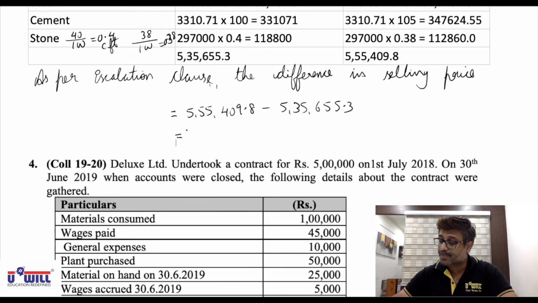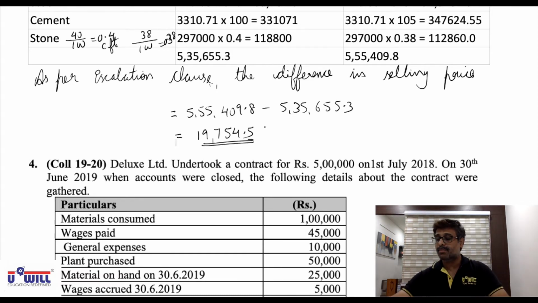That comes to 555,409.8 minus 535,655.3. That is 19,754.5. This much overall increase in price has taken place.